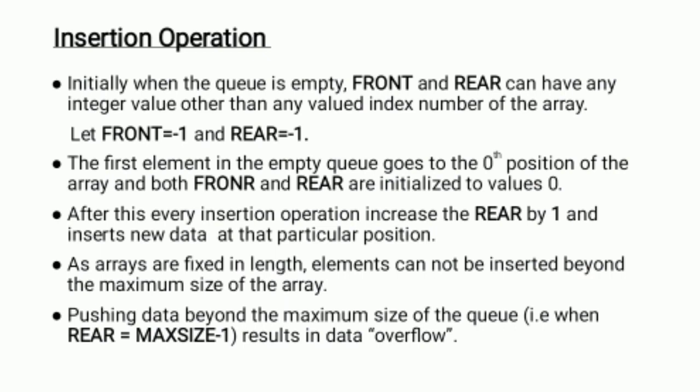When the queue is empty, front is equal to -1 and rear is equal to -1. When the first element is inserted, front and rear are initialized to 0.